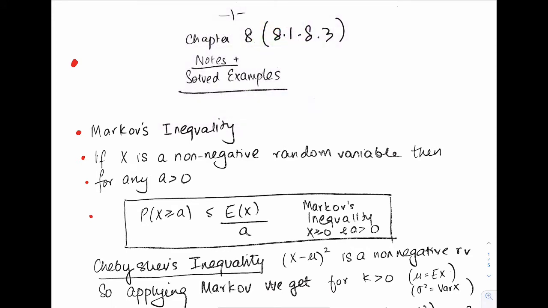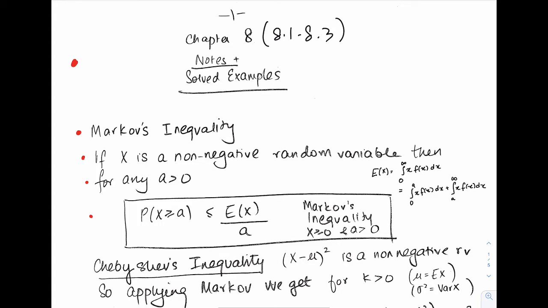So the proof of this: you have that the expectation of x is the integral from 0 to infinity, because it's a non-negative random variable, of x times f of x dx. Okay, so let's write down that integral in two separate parts: the integral from 0 to a of x times f of x dx, plus the integral from a to infinity of x times f of x dx.